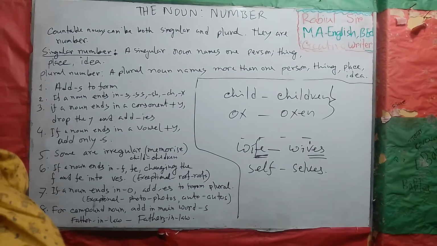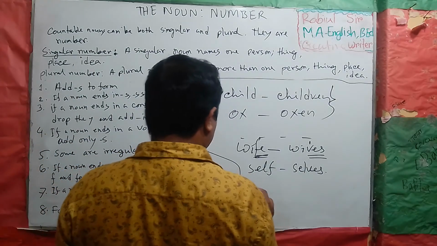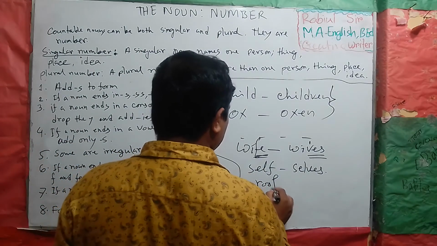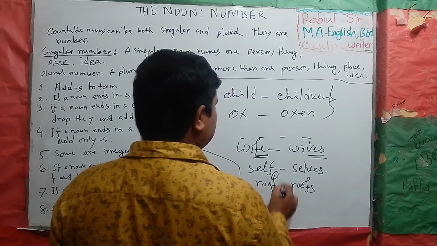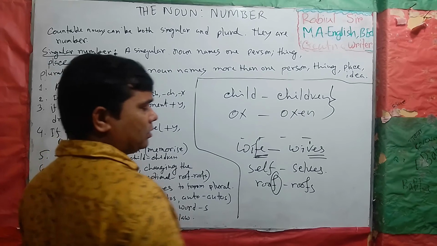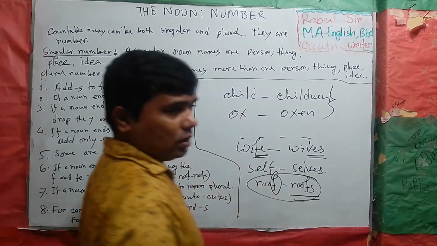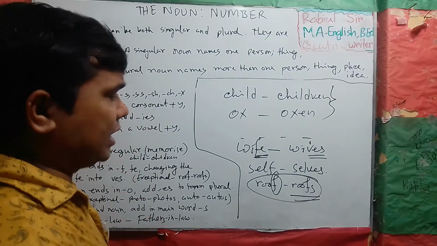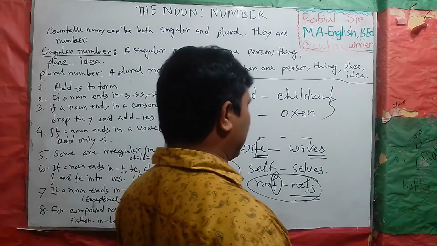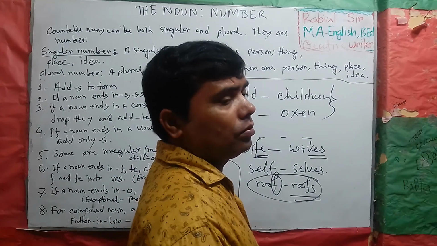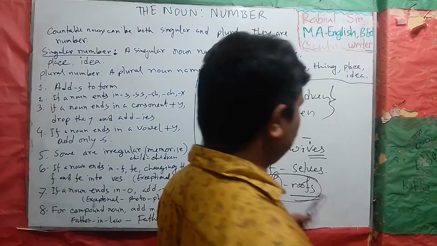There may be exceptional rules here. Roofs. Though here is f, we do not use ves. It is exceptional. The exceptionals you have to memorize. These are memorizing points.